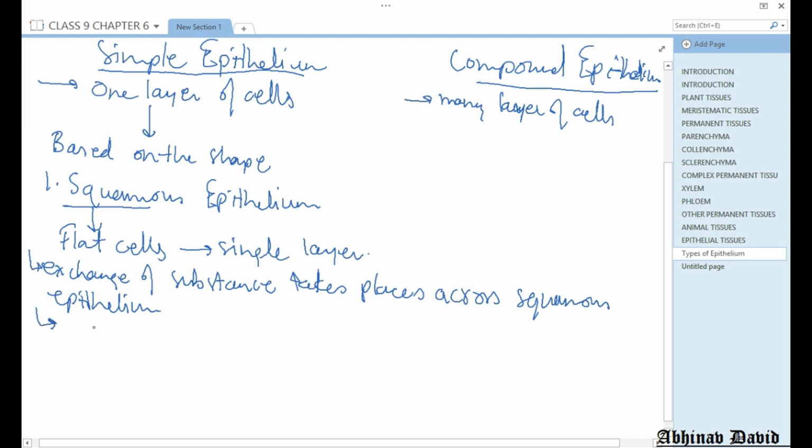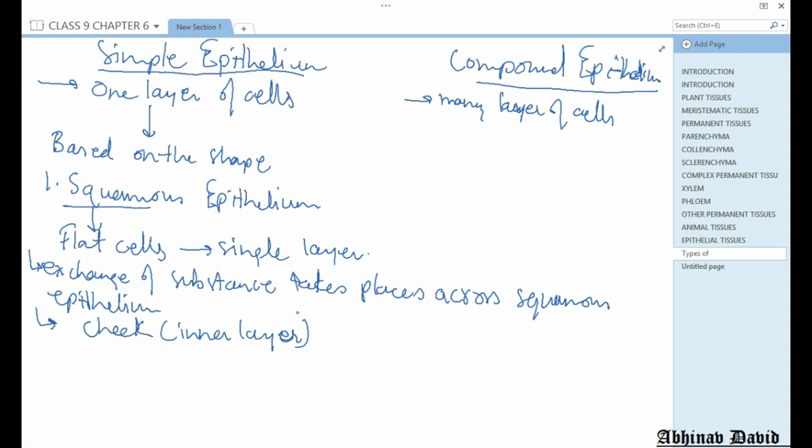We can find them in many places, but the most common place is the inner part of the cheek. So they are present in the cheek. The inner layer of the cheek is made up of squamous epithelium. And their function is basically they help in exchange of substances because they are very thin and flat.